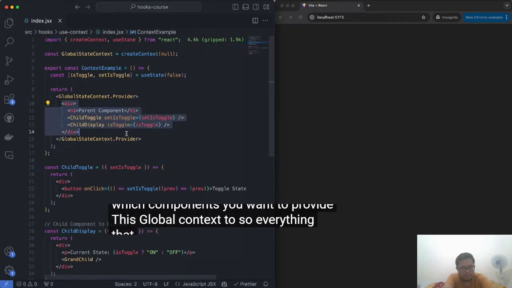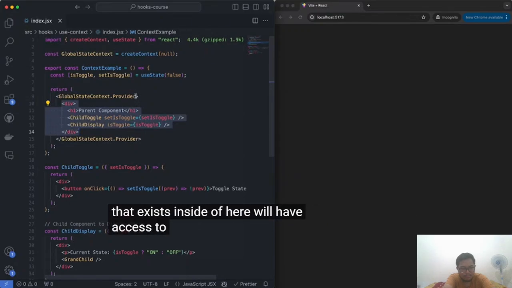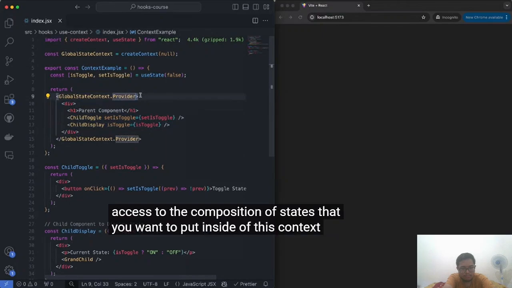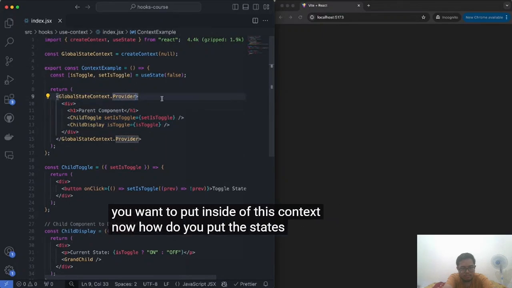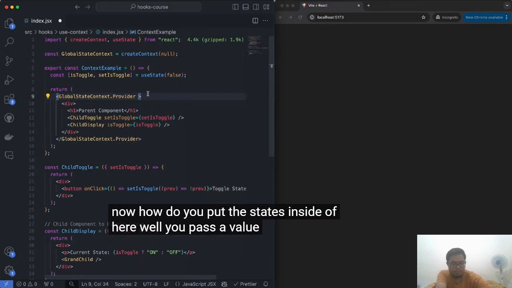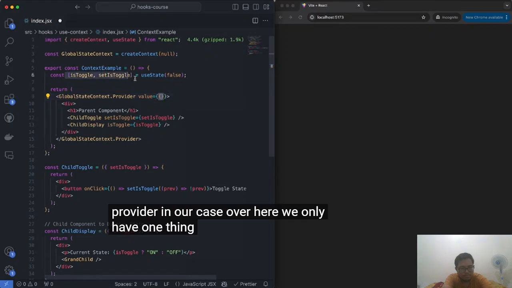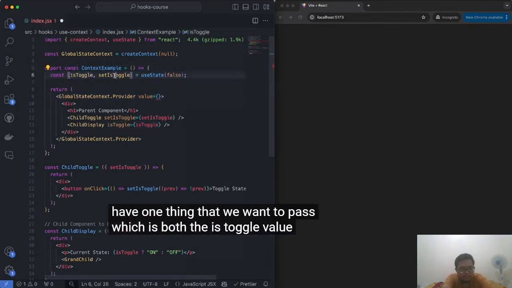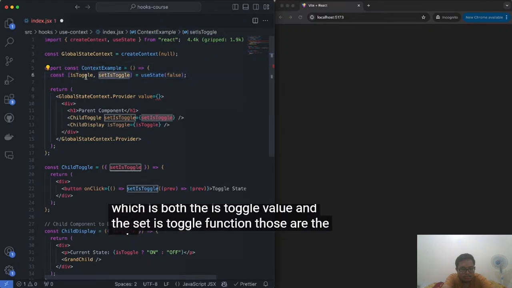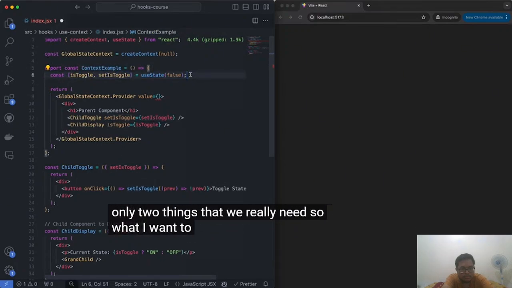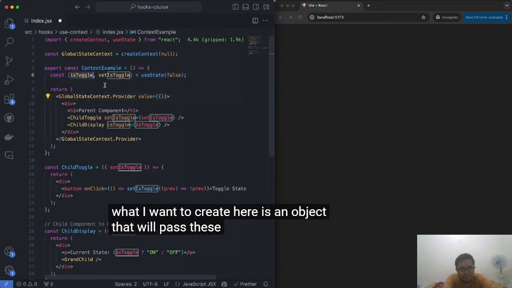So everything that exists inside of here will have access to the composition of states that you want to put inside of this context. Now, how do you put the states inside of here? Well, you pass a value to this provider. In our case over here, we only have one thing that we want to pass, which is both the isToggle value and the setIsToggle function. Those are the only two things that we really need. So what I want to create here is an object that will pass these two pieces of information.